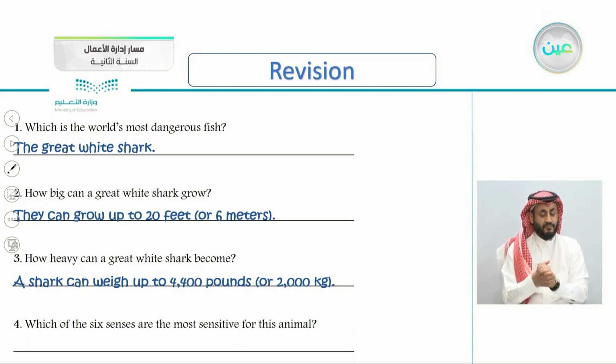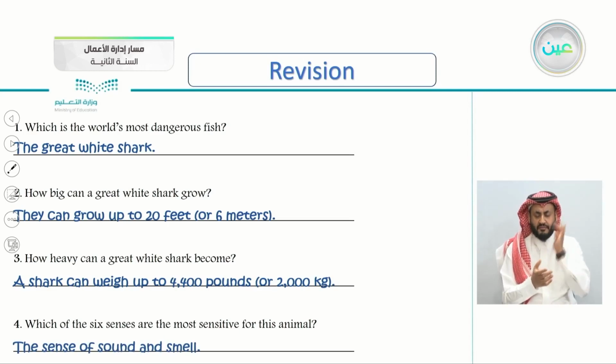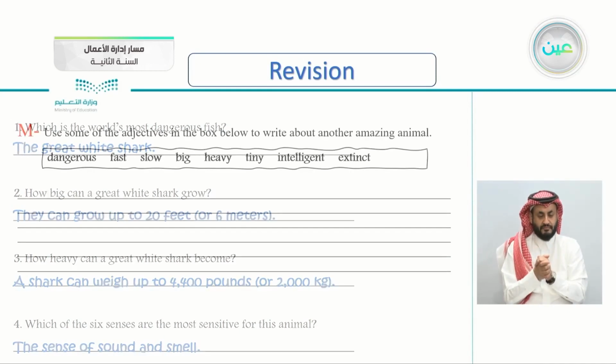Which of the six senses are the most sensitive for this animal? So which sense is the most sensitive for this animal? It is the sense of sound and smell.